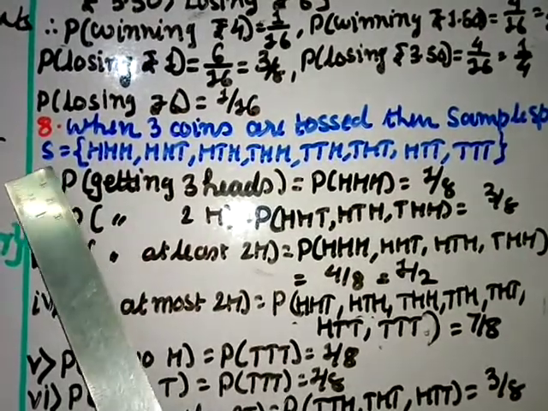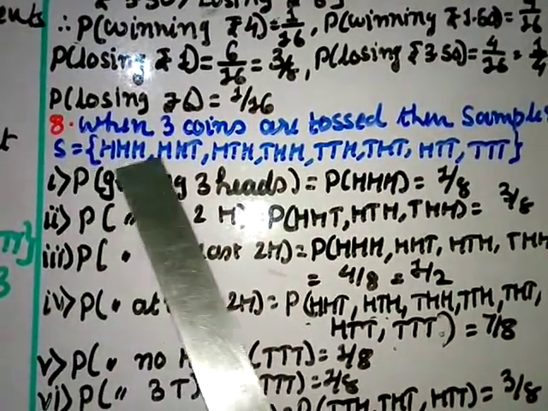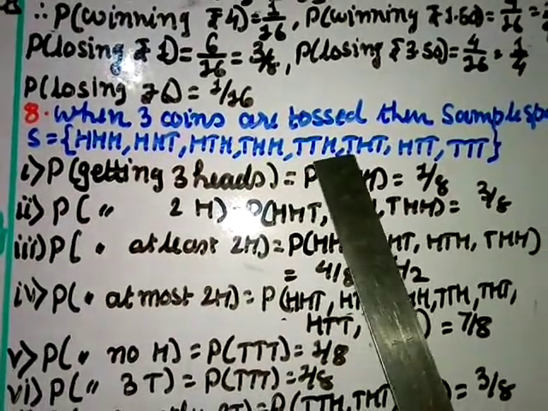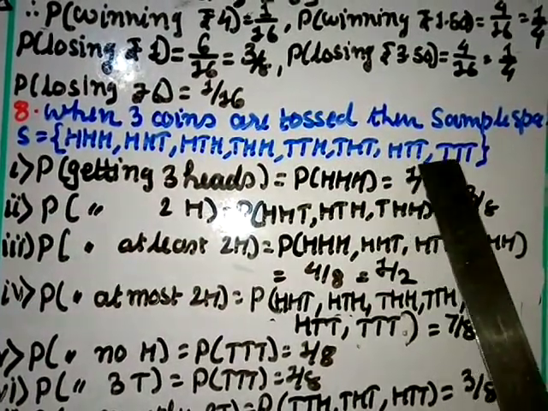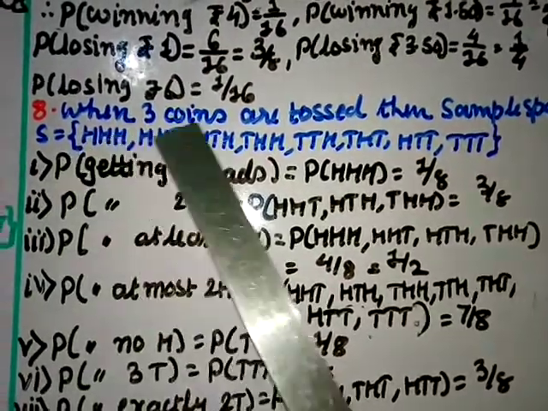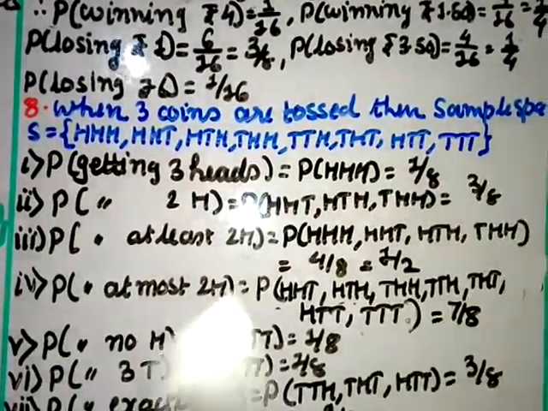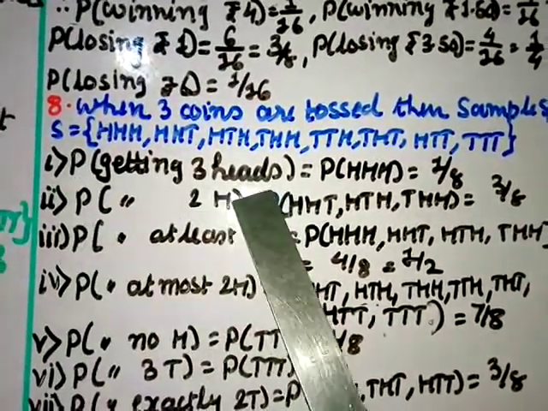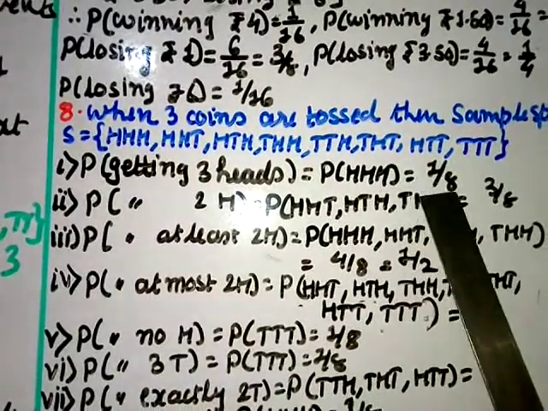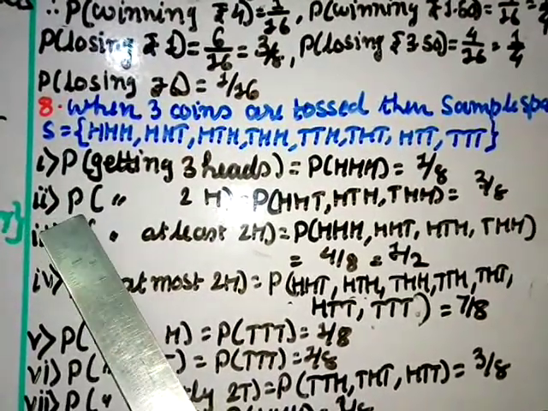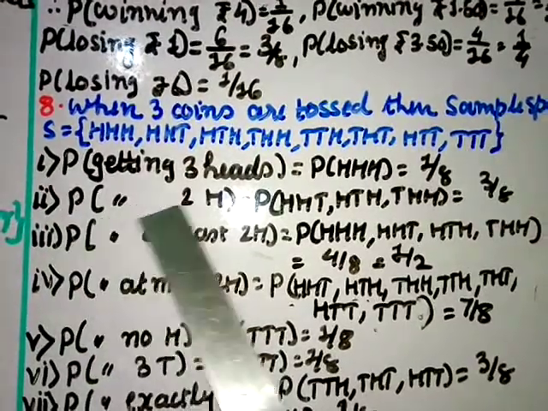When 3 coins are tossed, the sample space will be S equal to HHH, HHT, HTH, THH, TTH, THT, HTT, TTT. So the number of elements in the sample space will be 1, 2, 3, 4, 5, 6, 7, 8. So n(S) is 8. Now part 1 is getting 3 heads. You get 3 heads, HHH, only 1 way. So the probability is 1 by 8. Then part 2 is getting 2 heads.